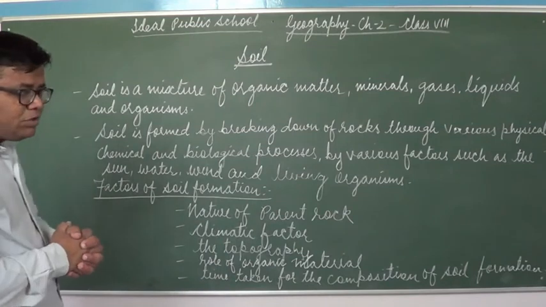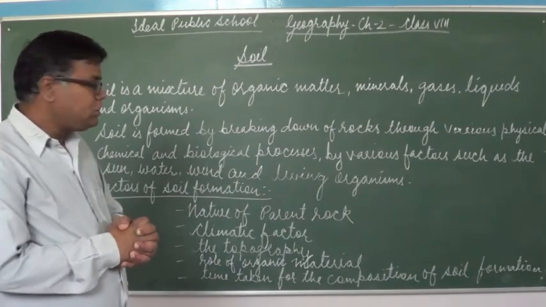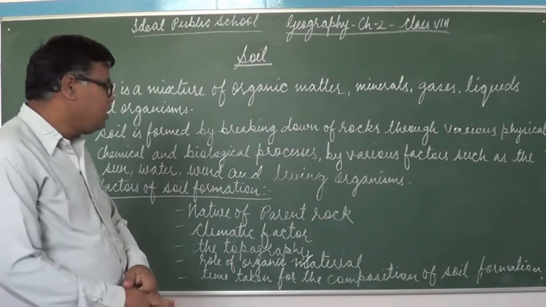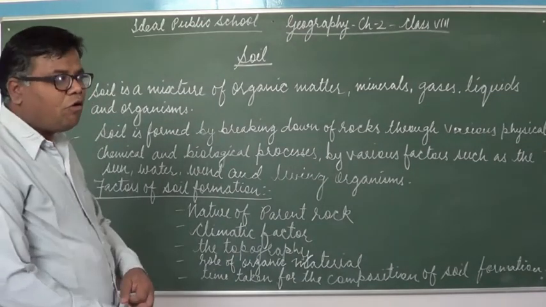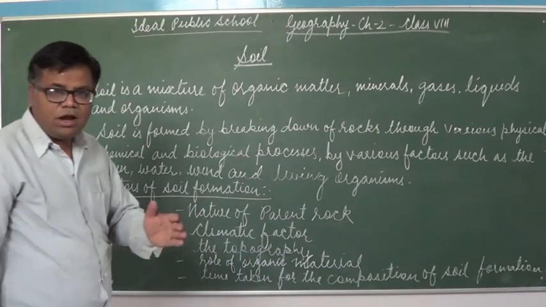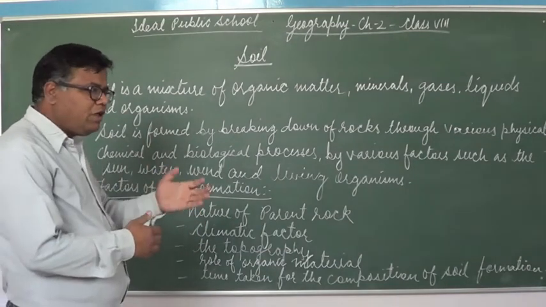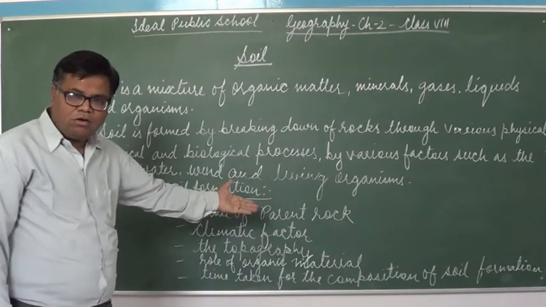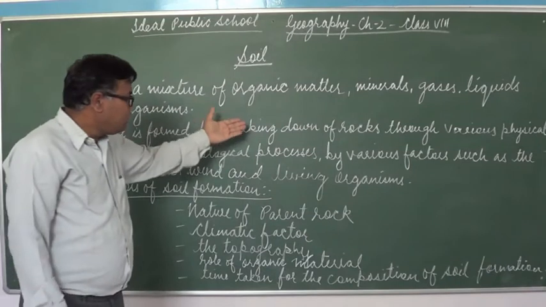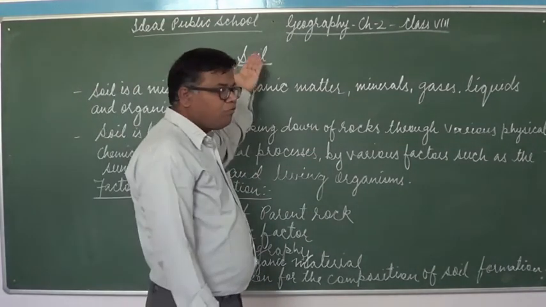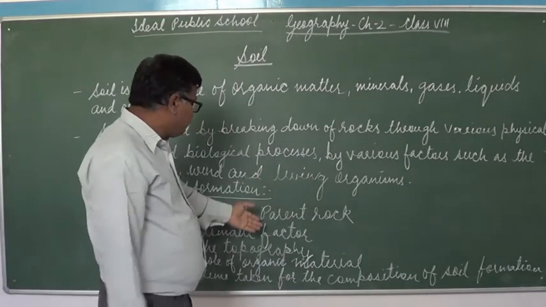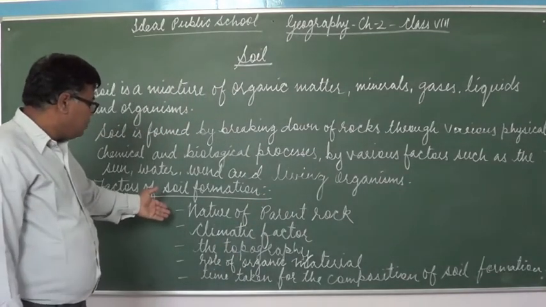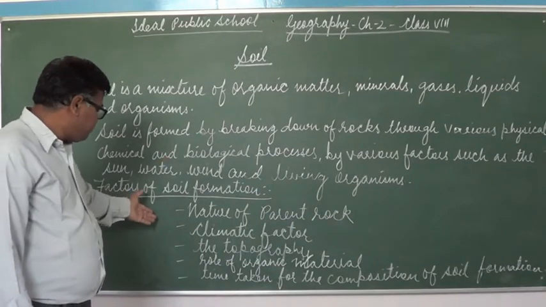Factors of soil formation. What are the factors which are responsible for soil formation? The first one is nature of parent rock. Whatever will be the nature of the parent rock, exactly the same will be the nature of the soil. So the important thing is parent rock. As I told you earlier, rock is important for the formation of soil. So the nature of parent rock is responsible for the formation of soil.